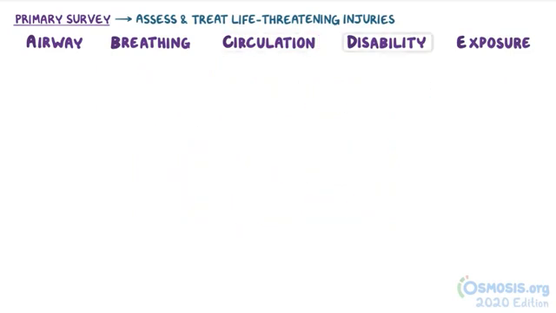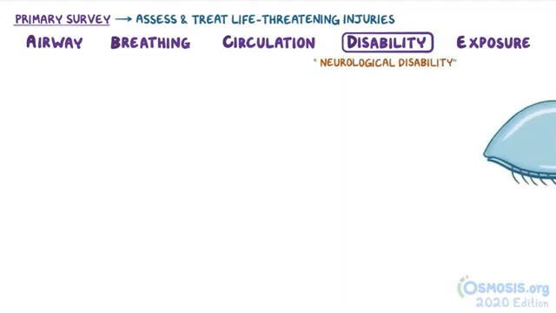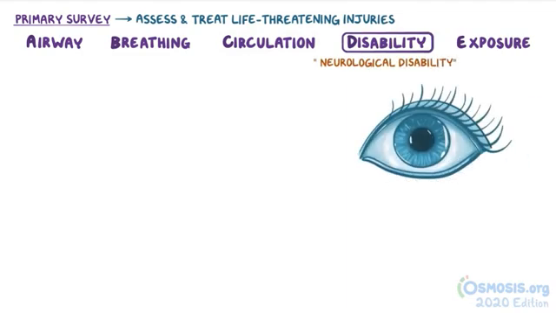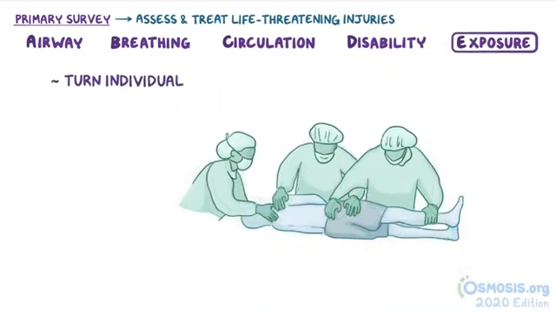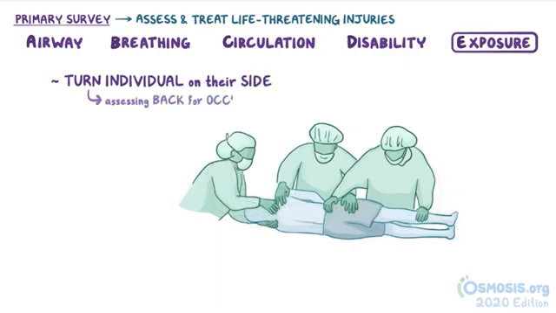Finally, there's disability, which means neurological disability and is assessed by checking the pupils and using the Glasgow Coma Scale or GCS. And there's exposure, which is assessed by turning the individual on their side and assessing their back for any occult injuries.